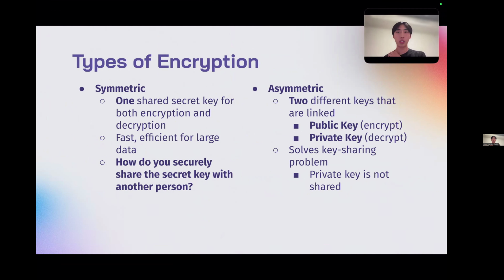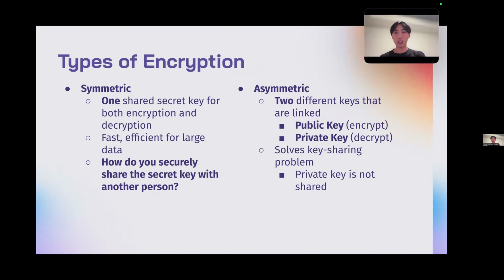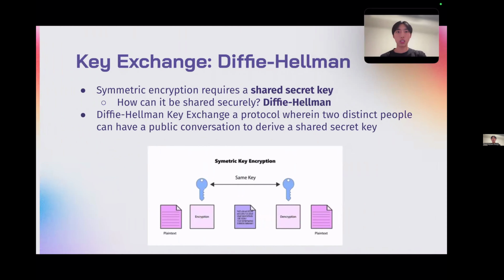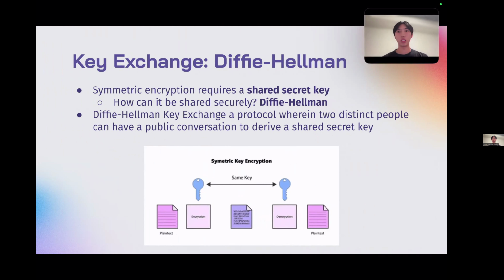And now comes a big question. So how do you securely share the secret key with another person in symmetric encryption? Because to actually communicate with someone else securely, you need to first establish this secret key. For asymmetric encryption, this problem is not existent because the private key is just private. You don't need to share it at all. And so that leads us to key exchange, which is most widely implemented through the Diffie-Hellman protocol.